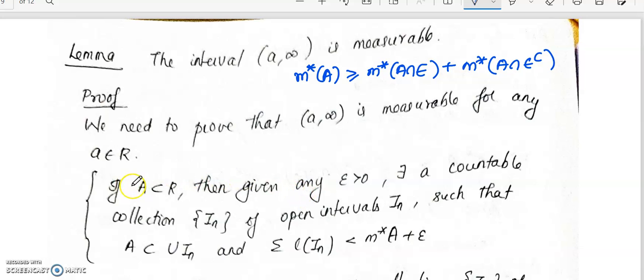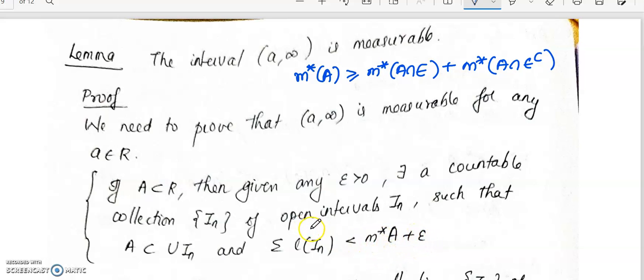For proving the lemma, we will be using this result. If you are having any subset A of R, then given any epsilon greater than 0, there exists a countable collection, a sequence In of open intervals, such that A is contained in the union of In and the summation of length of In will be less than m star of A plus epsilon.